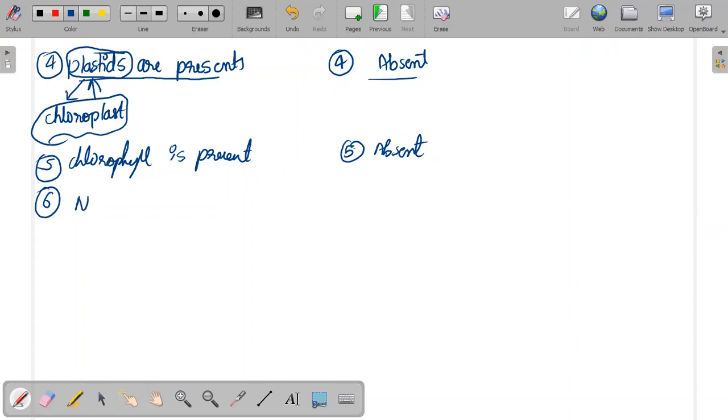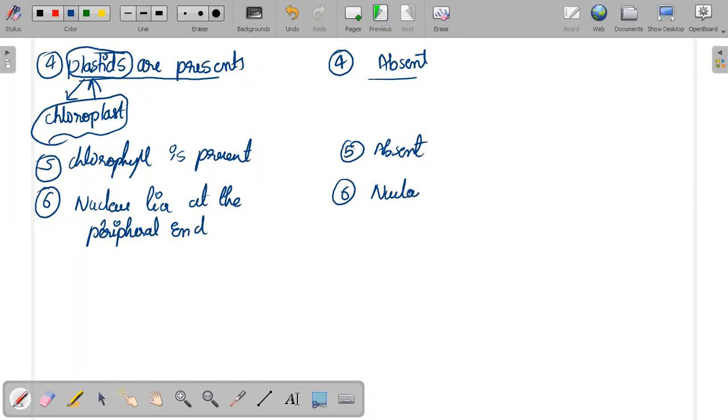Nucleus lies at the peripheral end. In this case, the nucleus lies at the center. Let me show you the diagram.